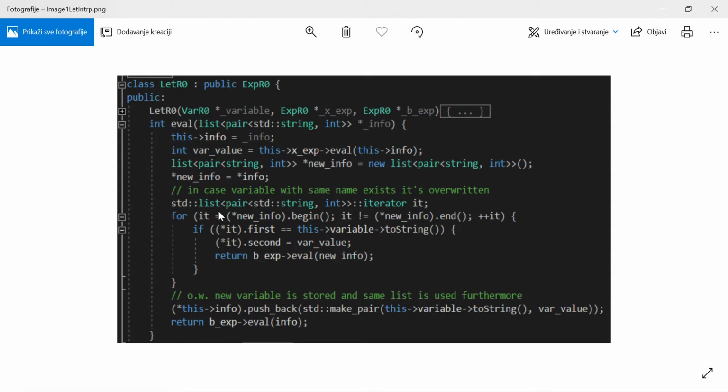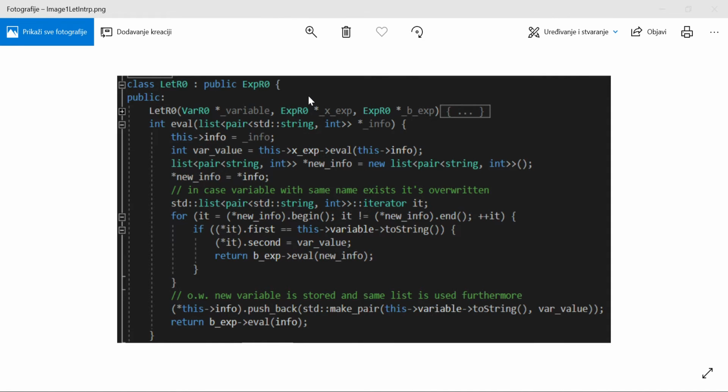This is how I did it. I created a new environment and sent it to the right side of my let. Okay, and then when it comes back, I removed it. Okay, that's one thing. Now I hope that it's not going to stop the video when I change the screen. The second one, perfect.